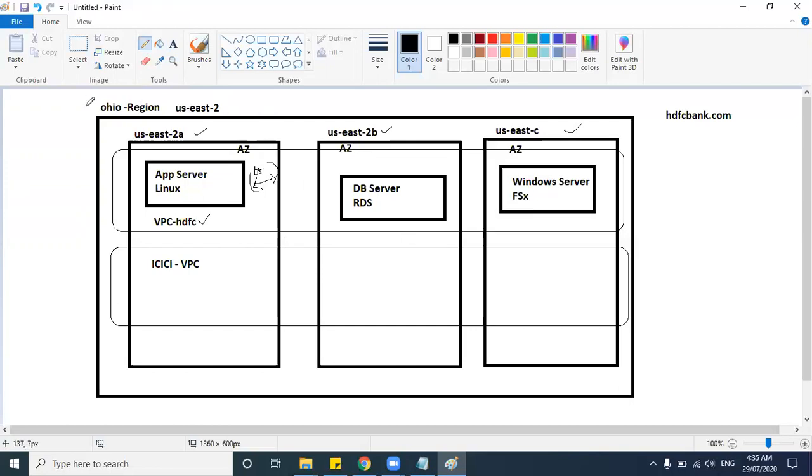What you need to keep in mind here is that AWS has multiple regions across the globe. For this example, consider the Ohio region, and every region will have multiple availability zones, let's say zone A, zone B, and zone C. Like this, every region will have multiple availability zones.